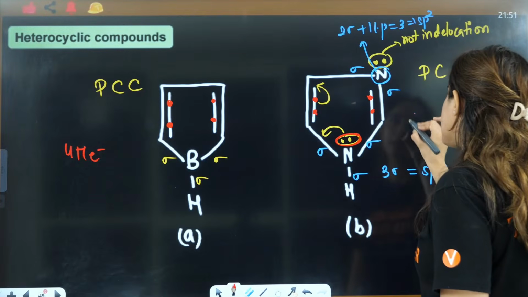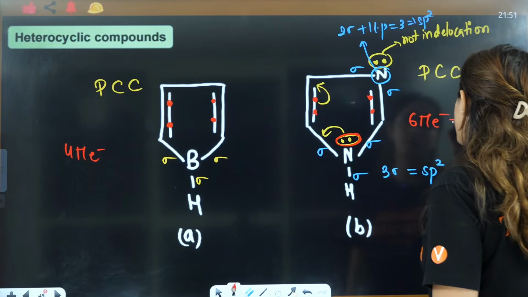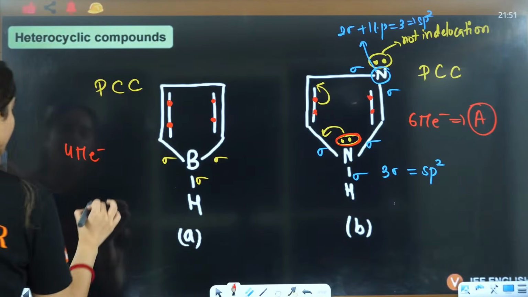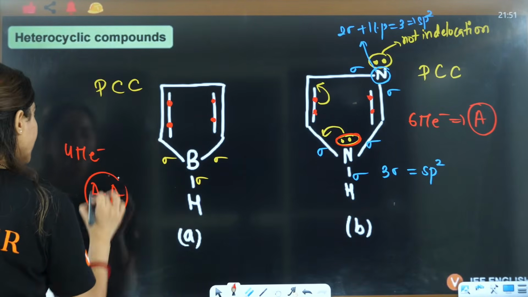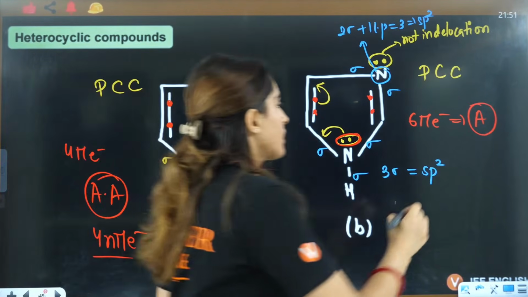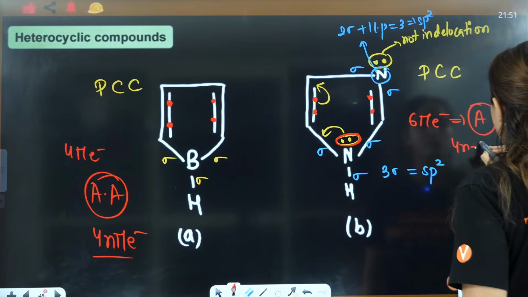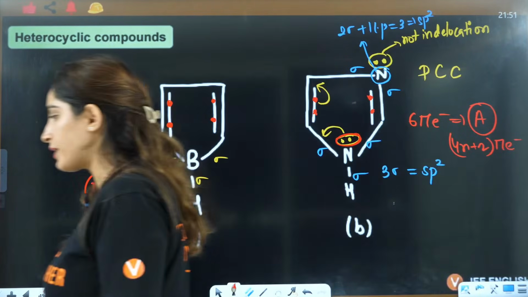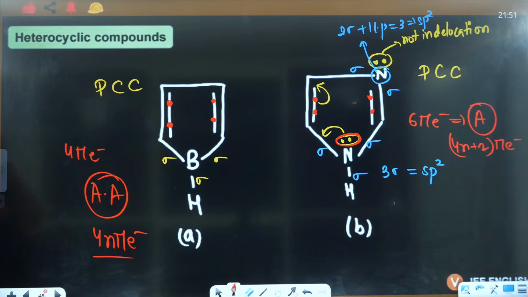So it is 6 pi electrons, which means it is aromatic in nature. 4 pi electrons means this is anti-aromatic in nature. This is showing 4n pi electrons. This is 4n plus 2 pi electrons. Okay, got it? Right? Yes, everybody?